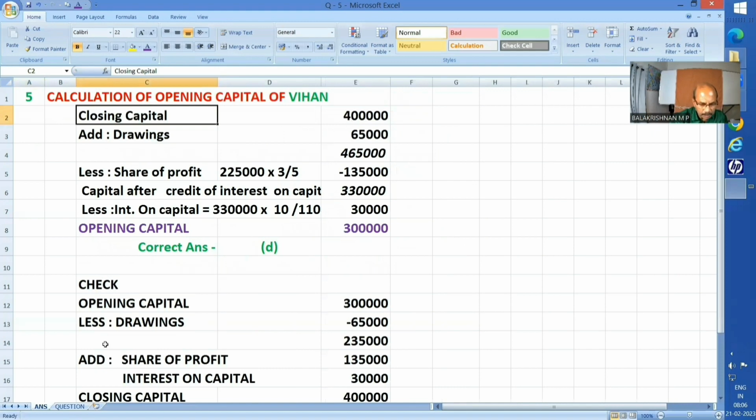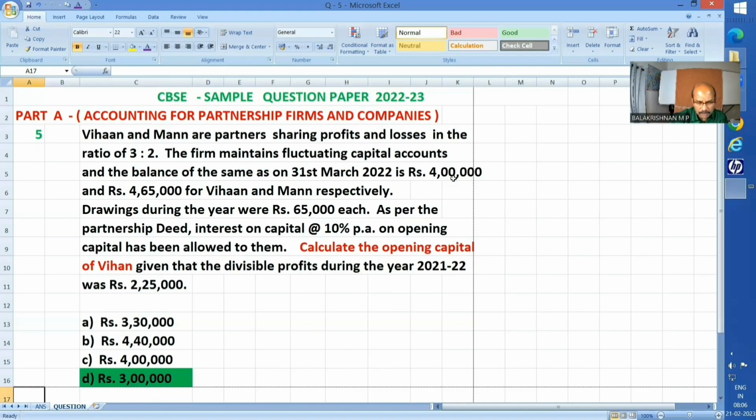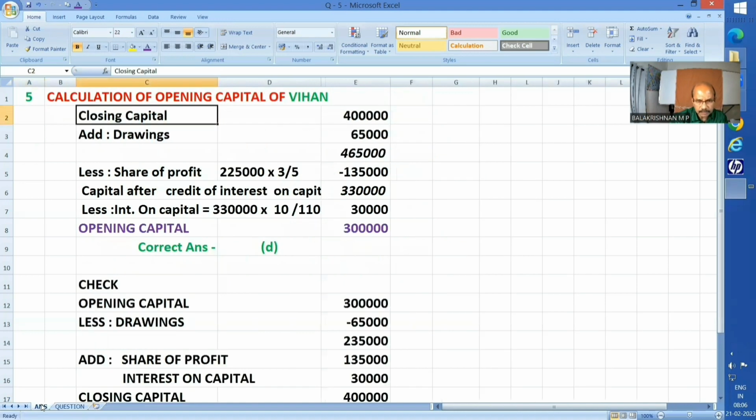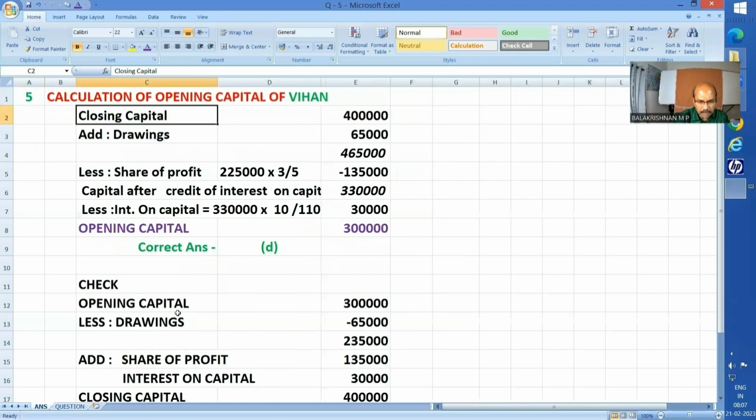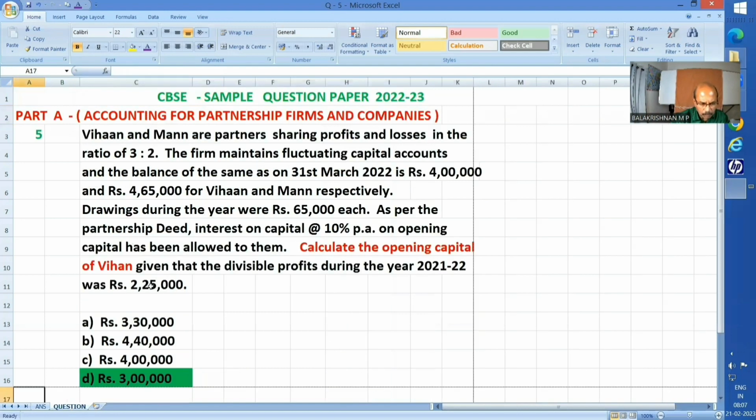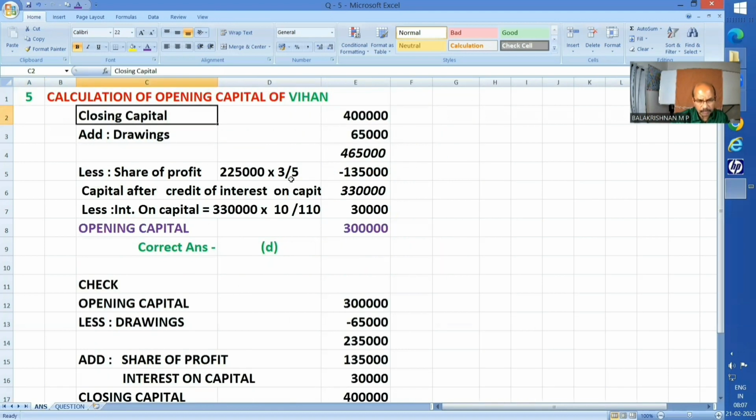We have been given the closing capital of Vihan, 4 lakhs. Okay, that we take as the base. And whichever item is deducted, we will add back and vice versa. So drawing 65,000 has been already deducted, so that is added back. I get 4,65,000. And share of profit, 2,25,000. He has got a share upon that, 2,25,000 into 3 by 5. So that is 1,35,000 I deducted. At this moment, 3,30,000. This is nothing but capital after credit of interest on capital.